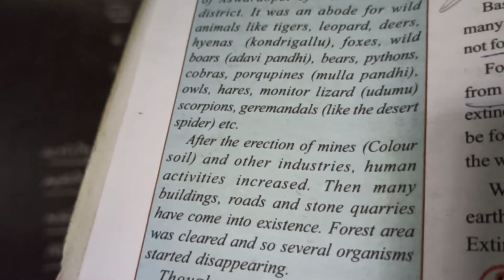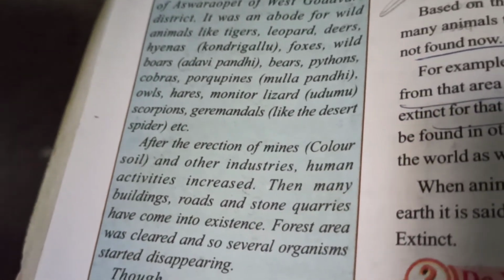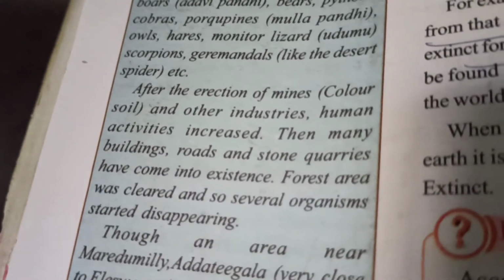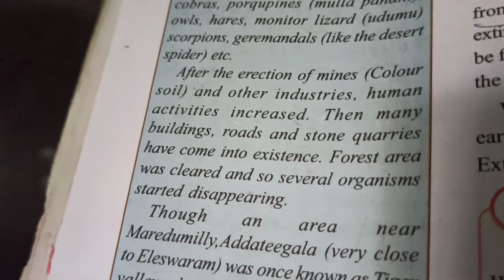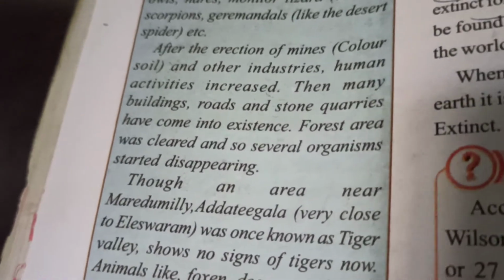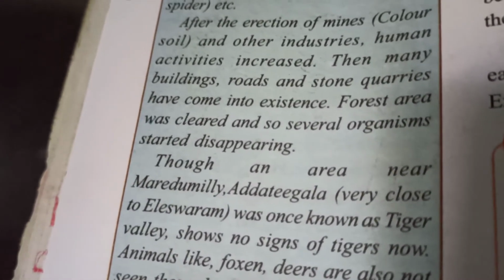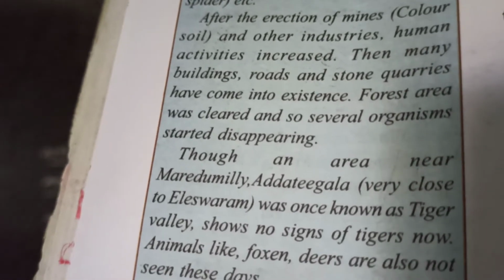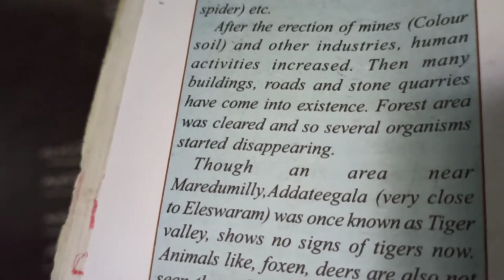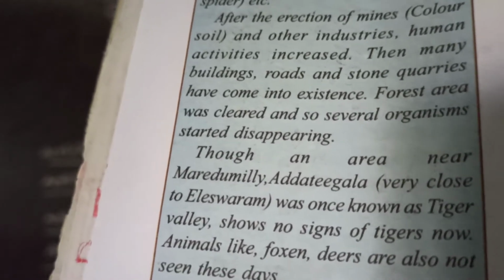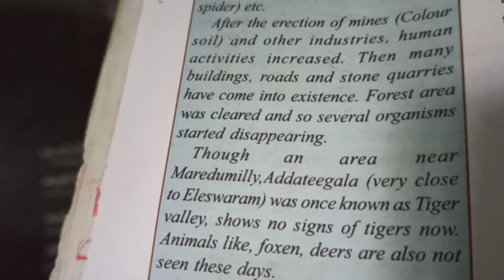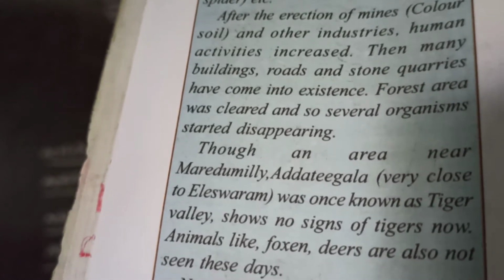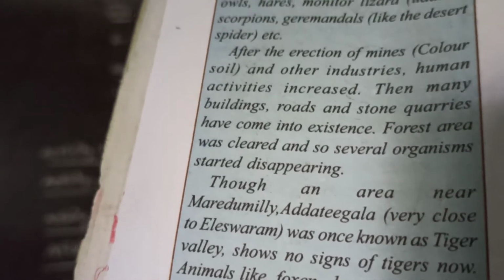After the erection of mines, that means when they identified the mines, coal, soil and other industries and human activities increased, then many buildings, roads and stone quarries came into existence. So the forest area was declared as, and so several organisms started disappearing.